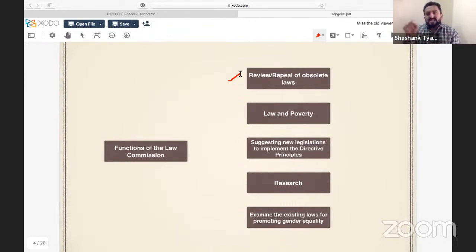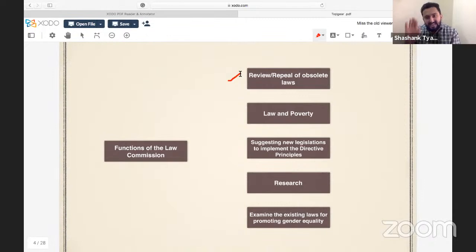So in this light, a decision was taken that this Law Commission will continue. This will be an executive body, and now this Law Commission will also function in this arena. It means this Law Commission is going to review: this law has been in India for 100 years, but now things are changing, so this law should be repealed, meaning it should be removed from our statutes.